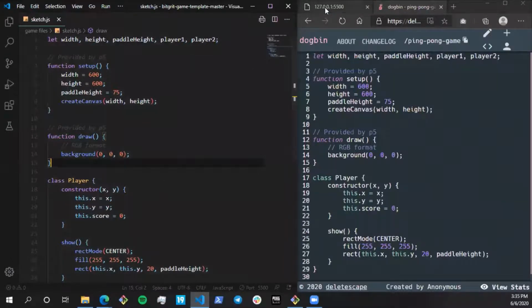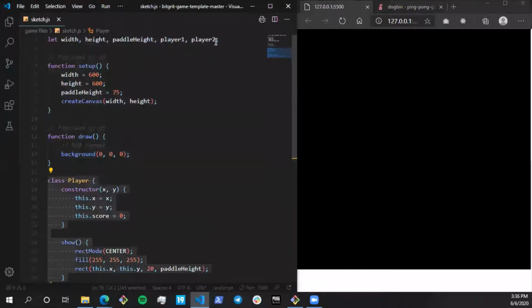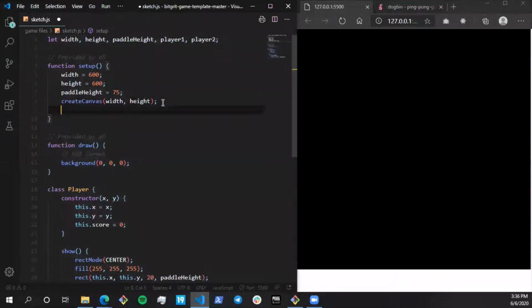All right. So till now, we have created a template for player. We have created the 2 objects. And now we have to initialize those 2 objects, and that is going to be done in setup. The way we initialize an object in JavaScript is the same as Java. So it's going to be player1 equals new Player.